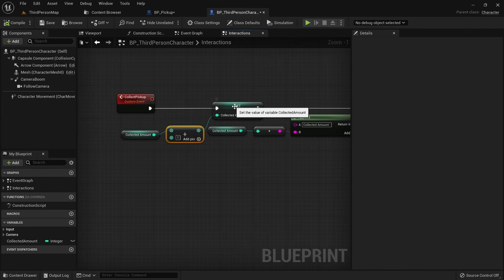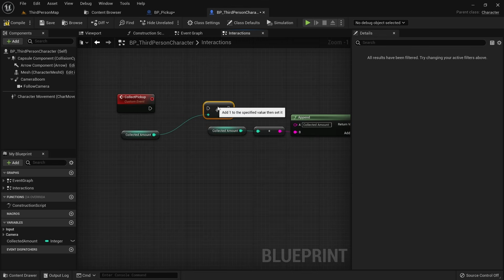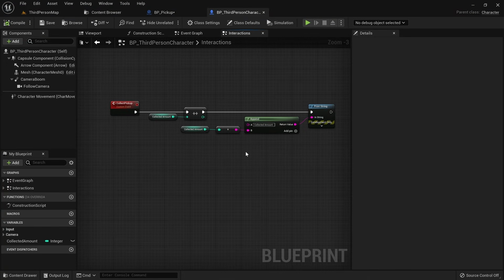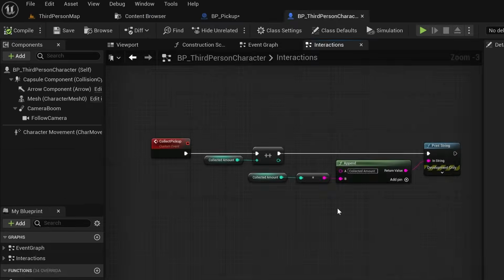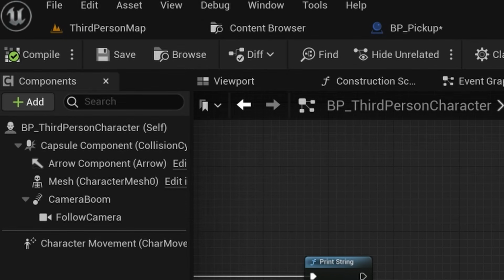There is actually a shorthand you can use for incrementing the collected amount by 1, which is ++, that you can use instead to reduce the amount of nodes needed. Let's give the pickup one additional effect and use that as a chance to talk about functions and parameters. In addition to increasing the collected amount, we want each pickup to make the character move faster. To achieve that, we need to use the character movement component, which is part of the third-person character blueprint.